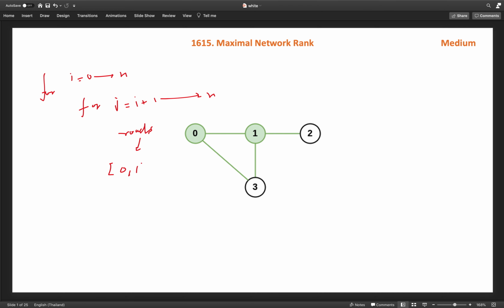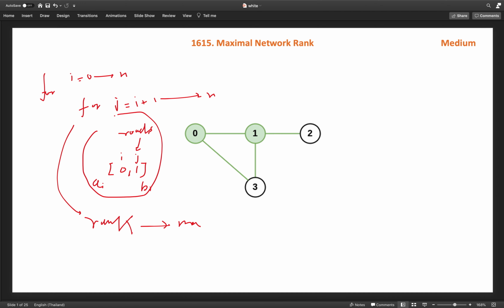We need to check both ends, ai and bi. If any one of the vertices is i or j, then we count that road in the network rank of that city pair. After that, we take the maximum rank overall pairs after running through all the roads.